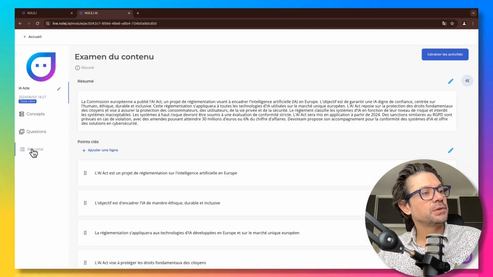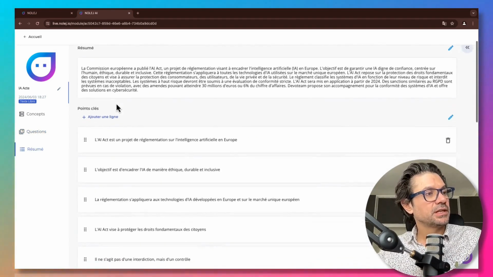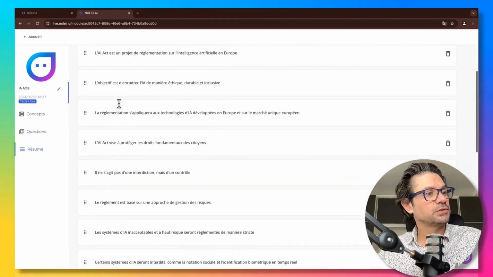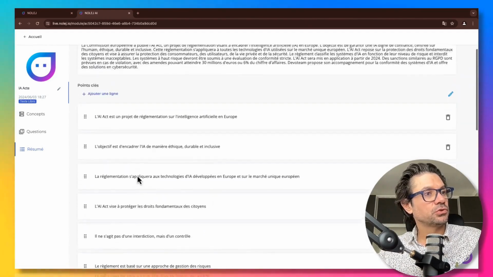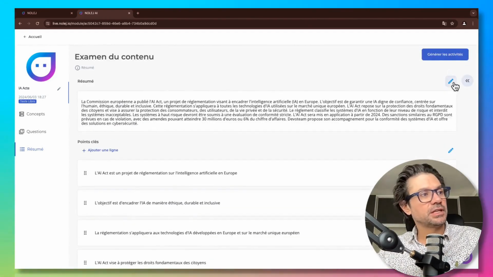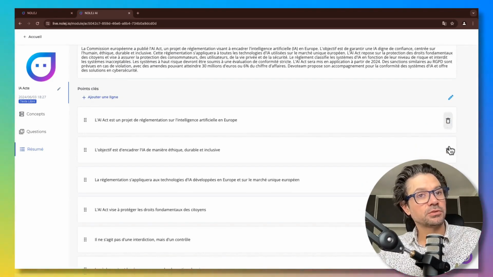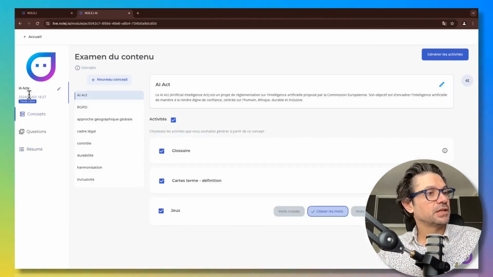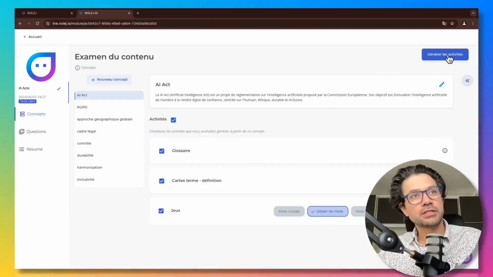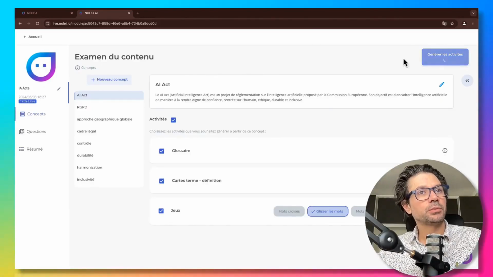Next, we will also be able to modify the summary section here with the part on the key points that we had seen, as well as the complete summary or the detailed summary of this resource. Similarly, you can click on the small pencil here to make modifications, or you can delete key points by clicking on the trash can here. Once I'm satisfied with what I have done, I will need to regenerate the activity again. It will be a little bit shorter, presumably, if I click on the button.